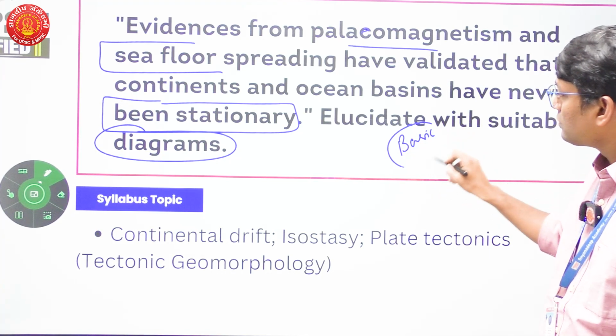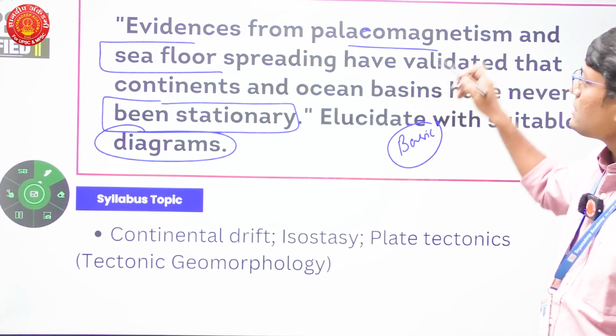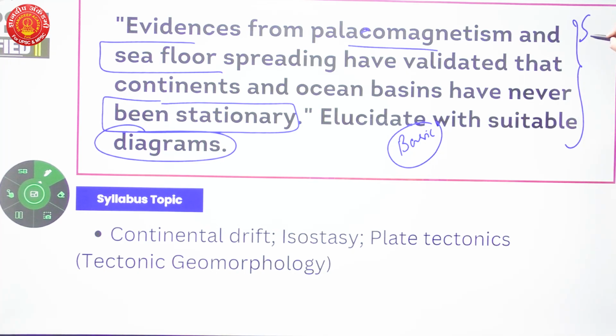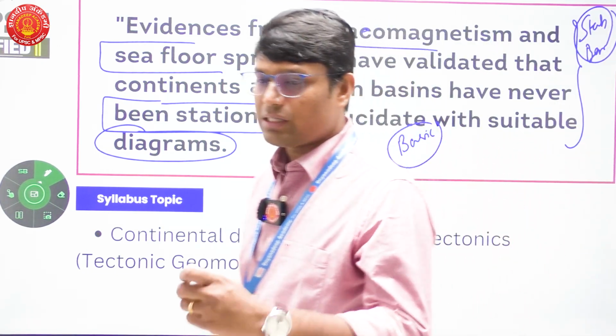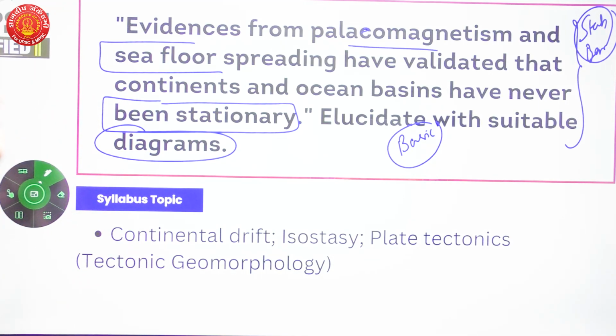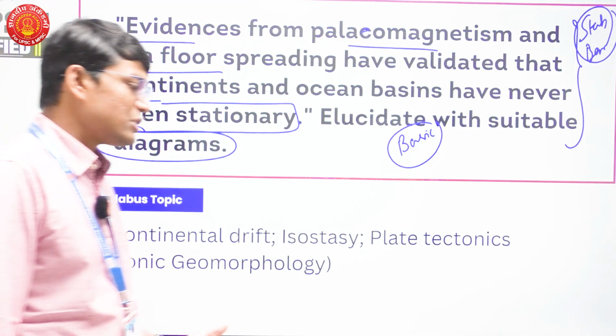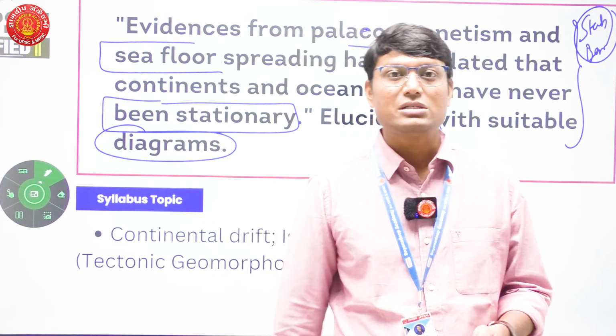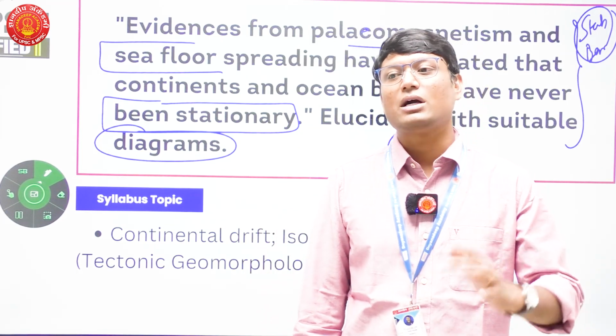Now, if you look at the 2023 paper, I would say that it was fairly a basic paper, right? And this is again a very static type of question, a very basic question. Though these basic, very static questions look very simple, very easy, they are the most challenging questions. Why are they the most challenging? Because these static questions demand a very specific answer, right?